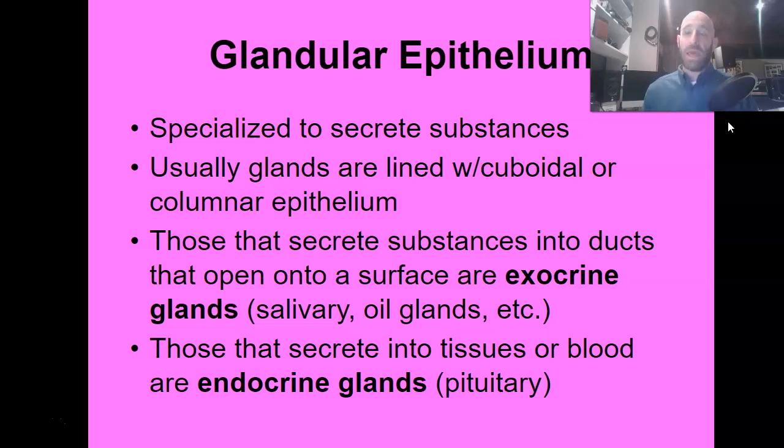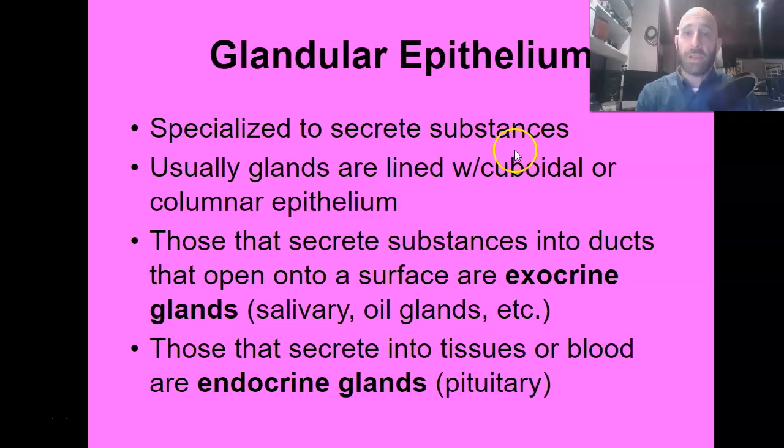An endocrine gland is what makes up your endocrine system. And your endocrine glands are going to secrete their substance directly into the body tissues or into the blood, and they're going to stay inside the body. Like for example, your pituitary gland or your adrenal gland.